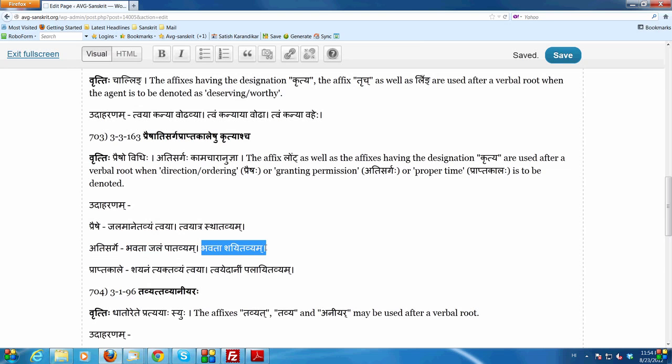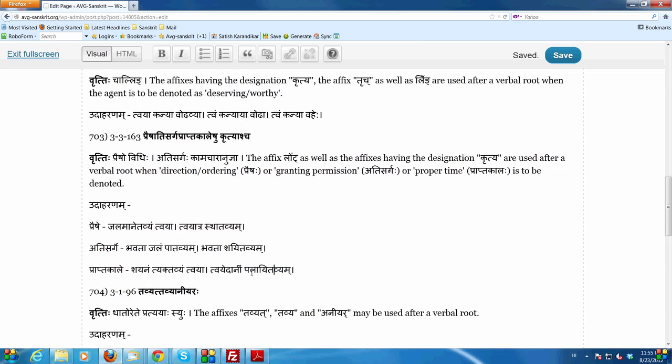Akarmaka prayoga says that you have permission to sleep. If you would like, you may sleep. Then shayanam tyaktavyam tvaya. This is the proper time for sleep to be abandoned by you. It means that it is time to wake up. Time for you to wake up. Then tvayedanim palayitavyam means that this is the time for you to run away. This is the proper time for the action of running away to be done by you.